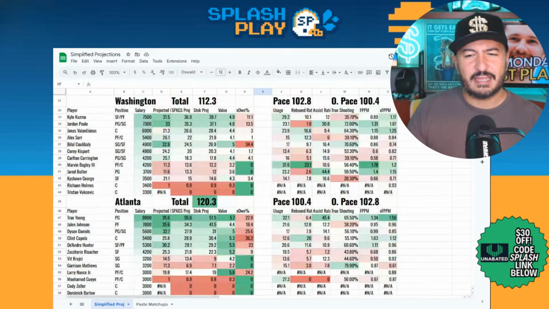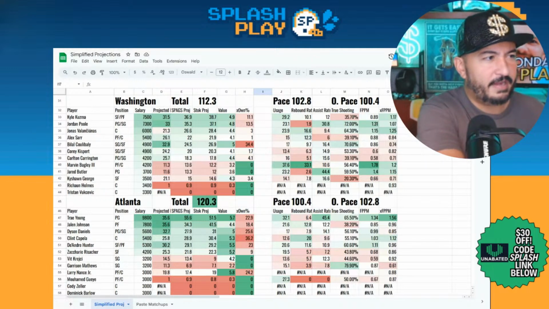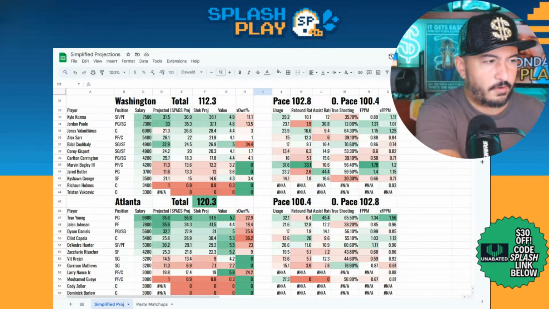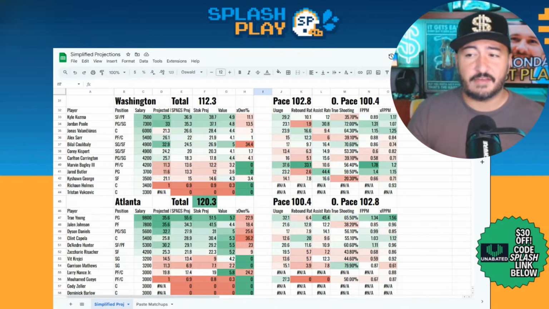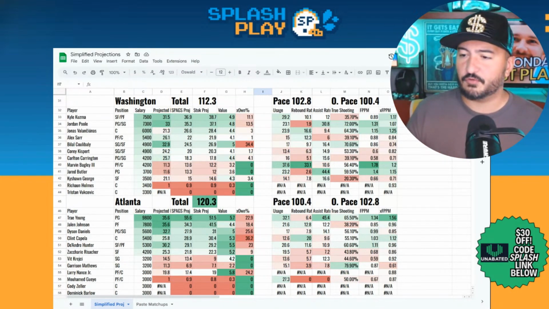So Atlanta's still an 8-point favorite. Let me see if that's held up, because I might have pulled my lines a few hours ago before some of the stuff has moved around. No, Atlanta is still a 7-point favorite. So I have them as an 8-point favorite here, 7-point favorite still right now.